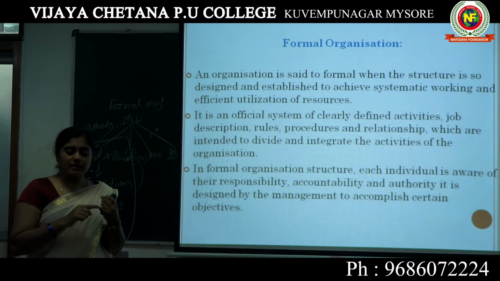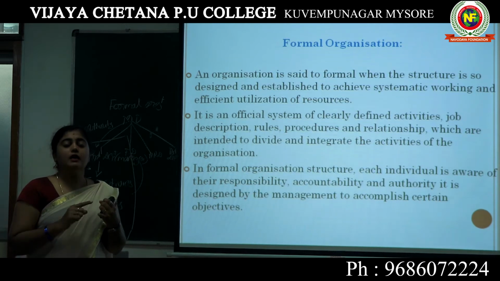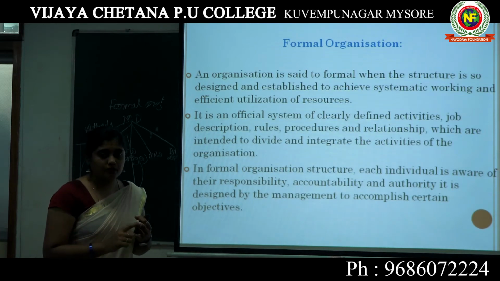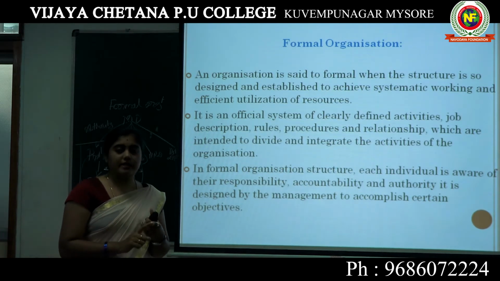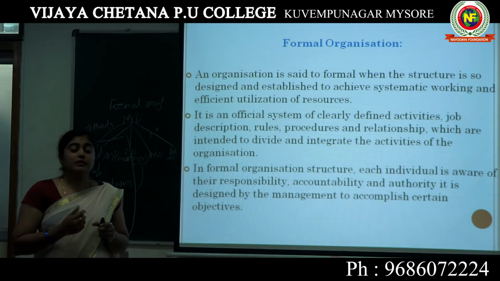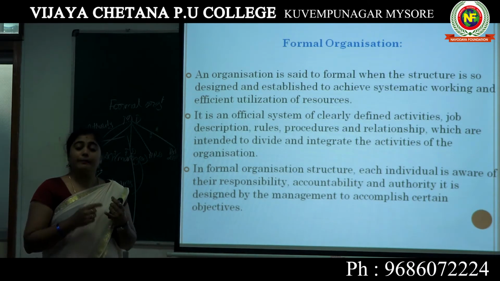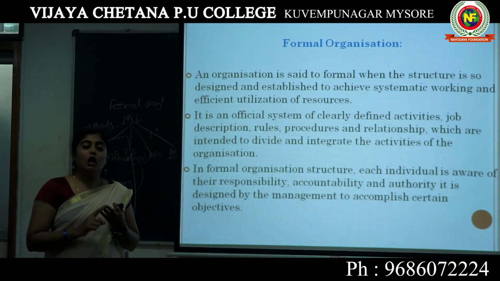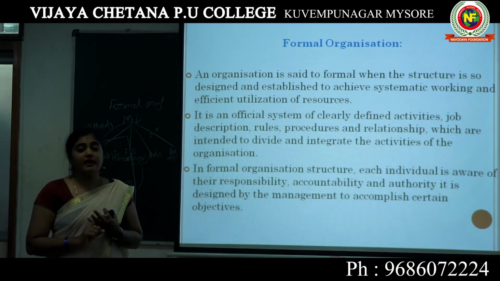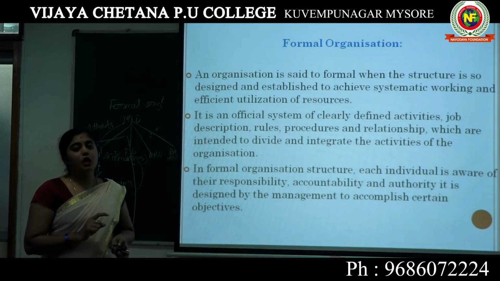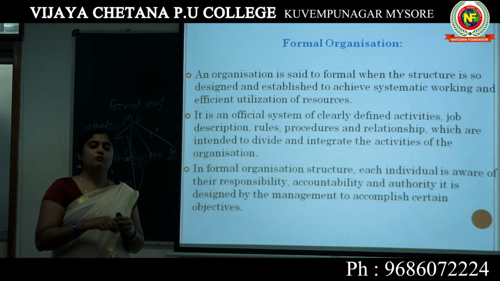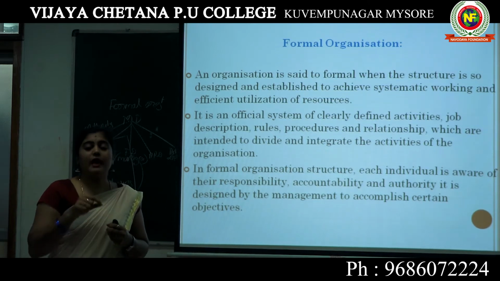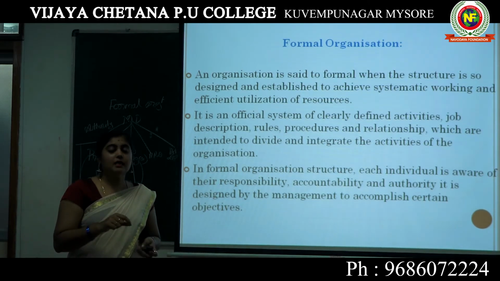Here we can clearly define the positions, job descriptions, procedures, rules and regulations, relationships, principles, and mainly the authority, responsibility and accountability. All of these are clearly defined in a formal organization. This helps our workers carry out their work more effectively and achieve the organizational goals.